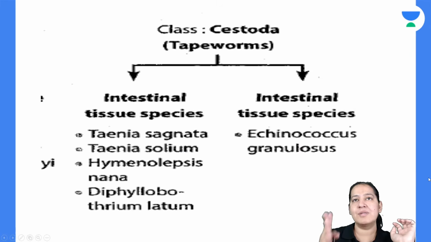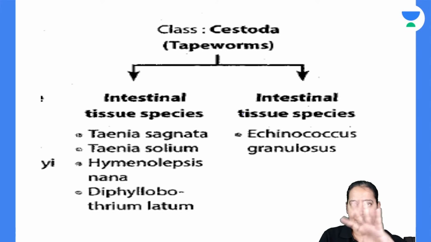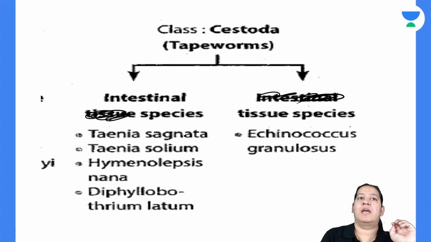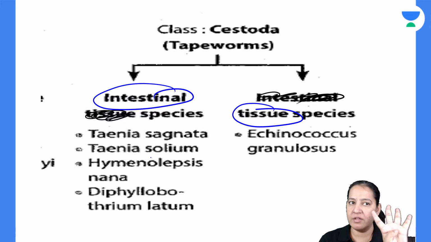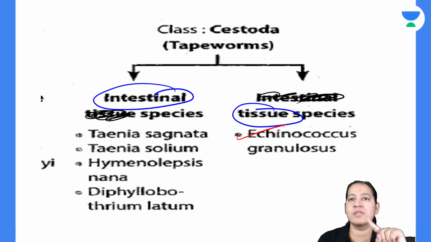So after trematodes, let's start with cestodes. In cestodes, we have only two categories. So make a little correction here. It's a misprint. These are the intestinal, and these are tissue. So what are the two categories? Intestinal and tissue. In intestine, we have 4 names. What are the 4 names in intestine? Who will tell me? In tissue, only one name, Echinococcus granulosus.